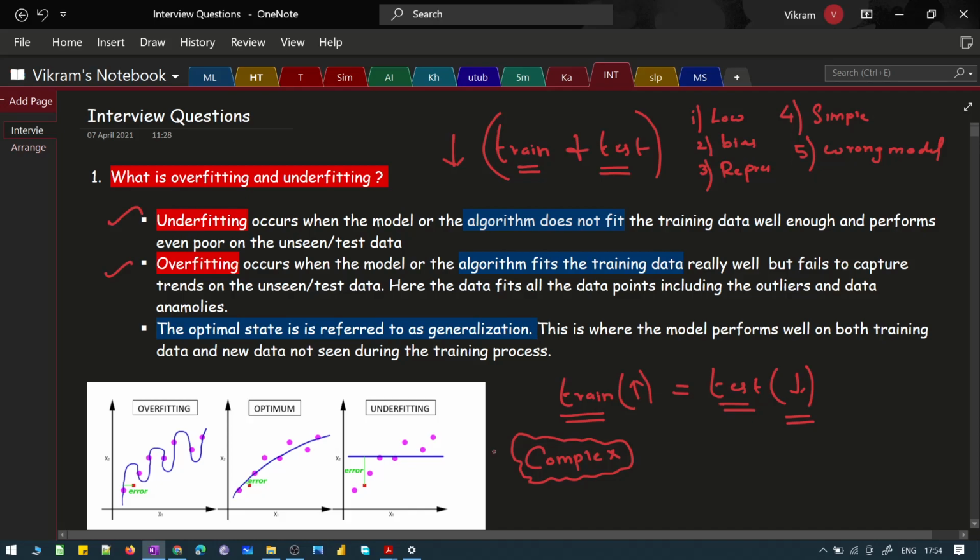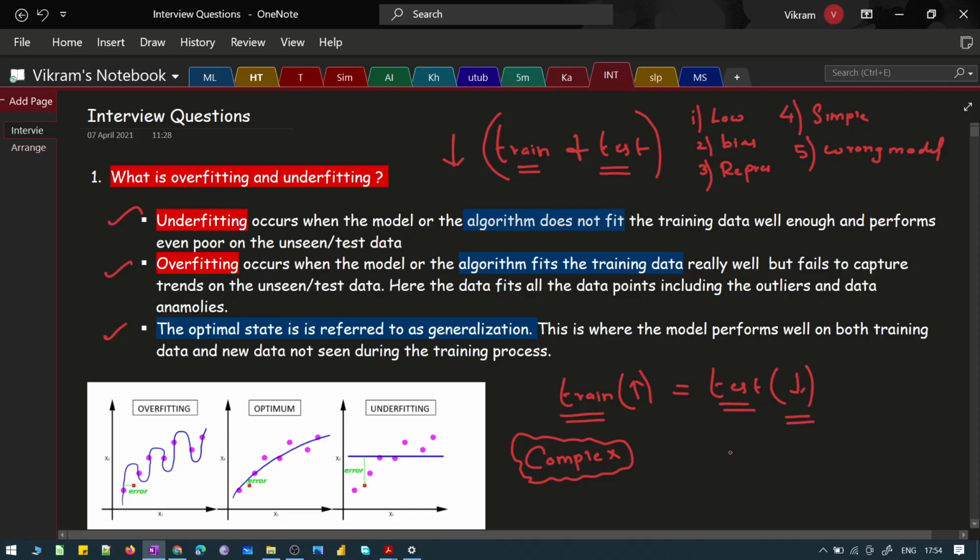The same thing happens over here, wherein the model is able to understand the relationship between each and every feature and your target variable on the training data set. When you expose it to a new data set, the model is not able to do well. It fails miserably. That is what you refer to as overfitting. These two things, overfitting and underfitting, we do not want to have. We need an optimal state, which is neither underfitting nor overfitting. We need a model which is able to perform well both on your training and on the test data set. We need a model which is not having too much accuracy.